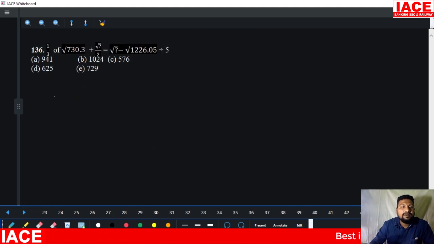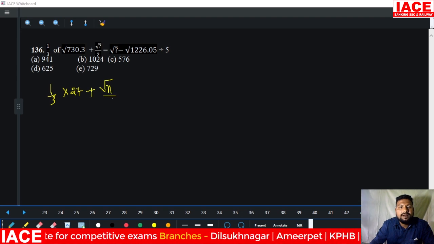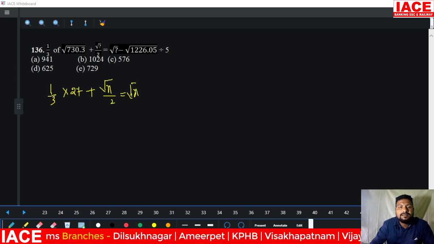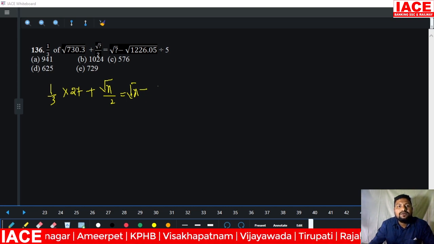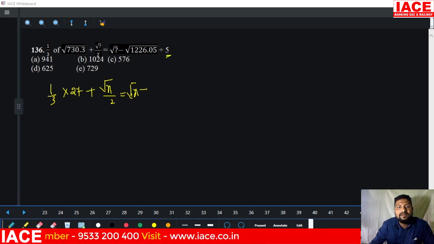Next, 1 by 3 of root of 730. You can't get it, so root of 729 you can apply. It is 27 plus root x by 2 and root x minus root of 1225. Don't take 1226, you are unable to solve. 1225 you can take, it is 35.